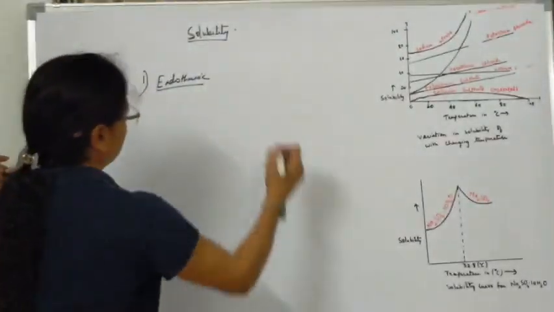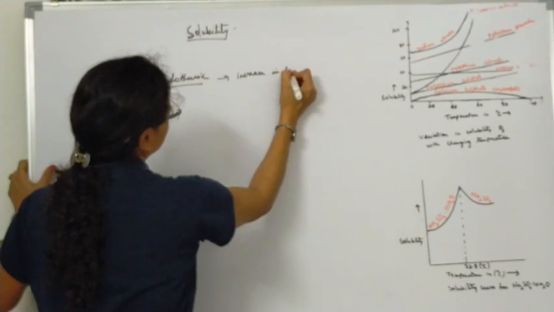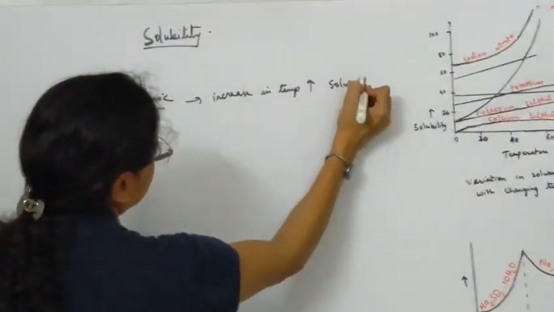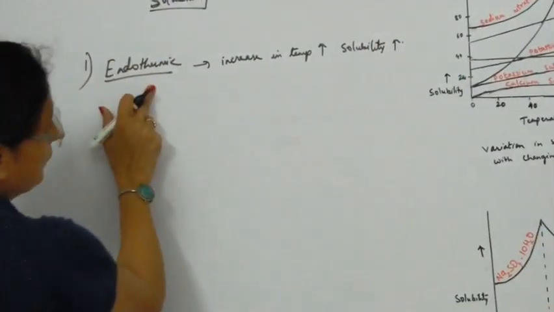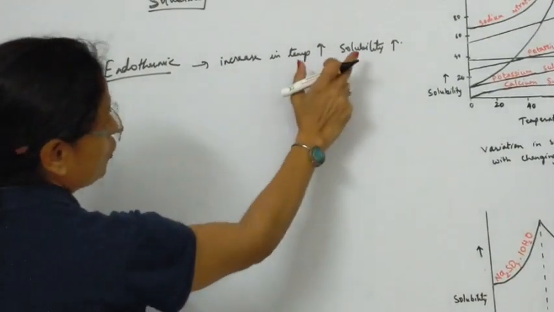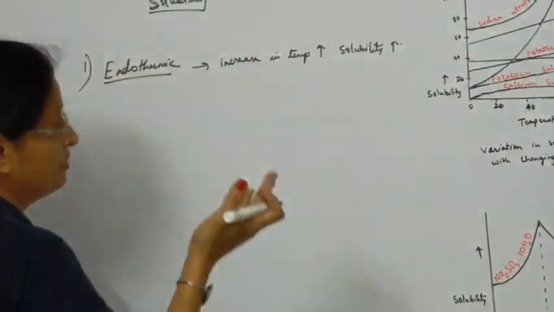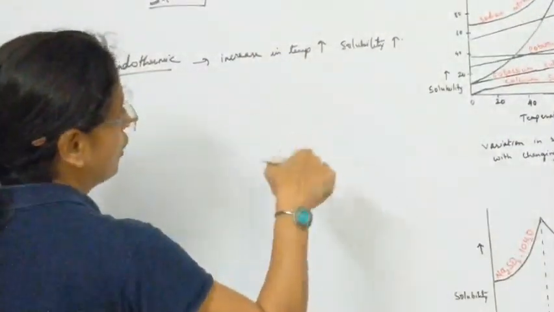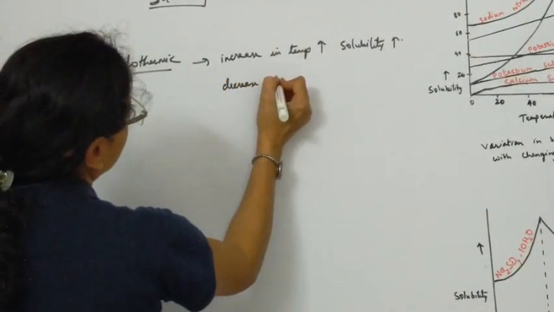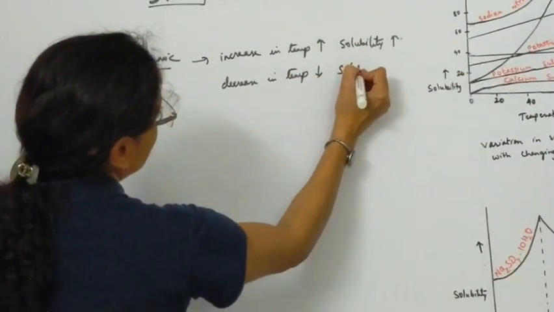So obviously, with increase in temperature, solubility increases. Because the heat is absorbed, they require the temperature. So the solubility of a solute in a particular solvent will be favored with the increase in temperature. As the temperature increases, the solubility of the solute in a solvent will increase. As the temperature decreases, solubility also decreases.